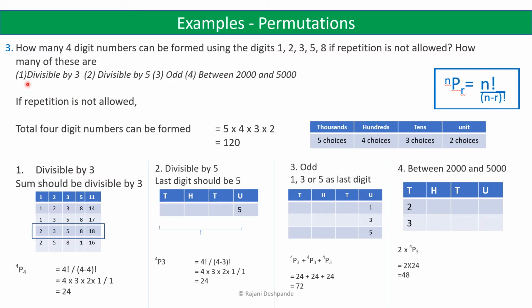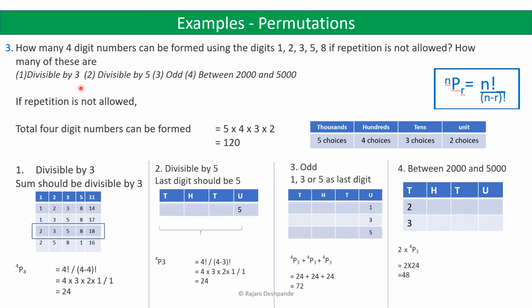Now let us come to the first part, divisible by 3. So we have to find out, out of the 4-digit numbers that have been formed, how many are divisible by 3. Now we will first see the divisibility rule for 3.